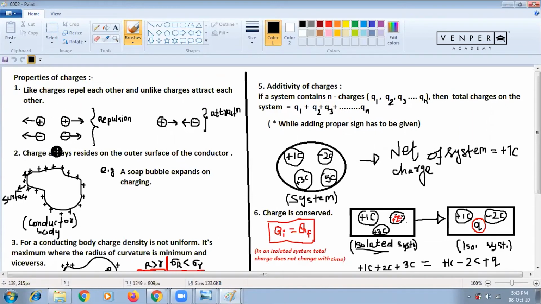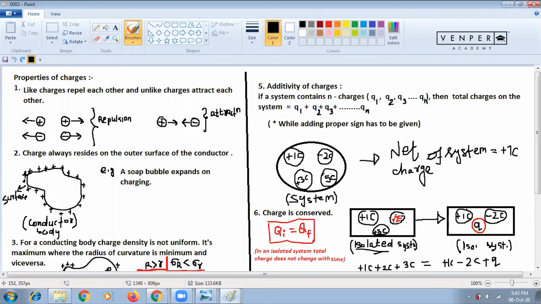Number 2, charge always resides on the outer surface of the conductor. So what is this property? Suppose any arbitrary shape conductor is there, on the surface only the plus charge is there. That means if a conductor is there and I am putting a charge inside the conductor, this charge will come to the surface. That's why charge always resides, that means always stays, on the outer surface of the conductor.